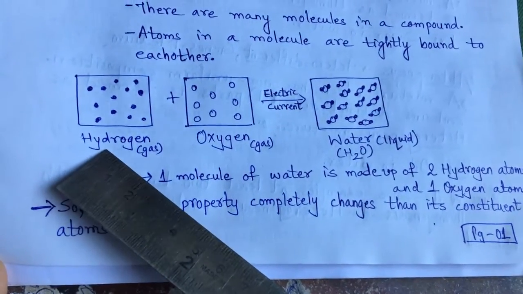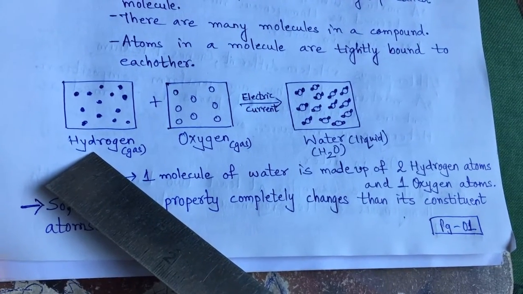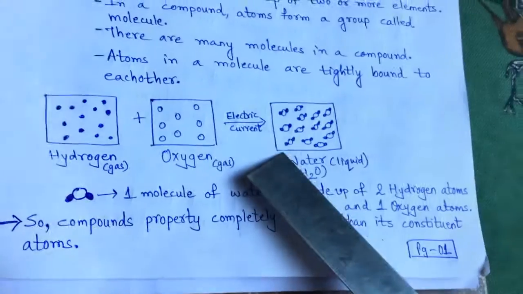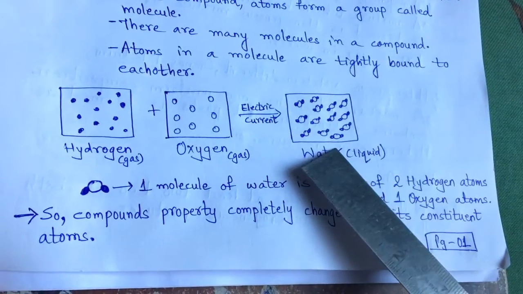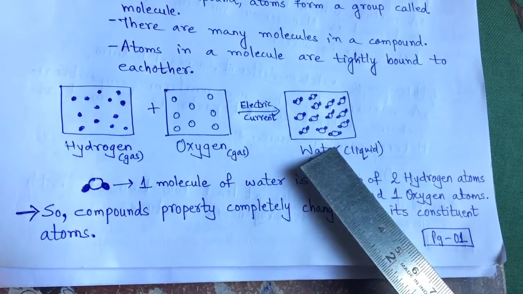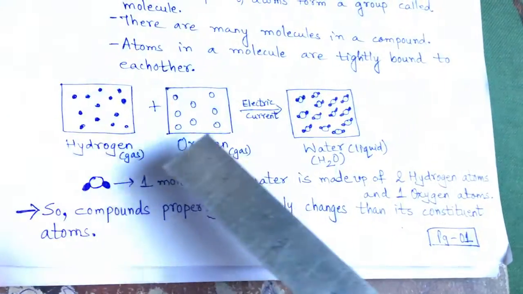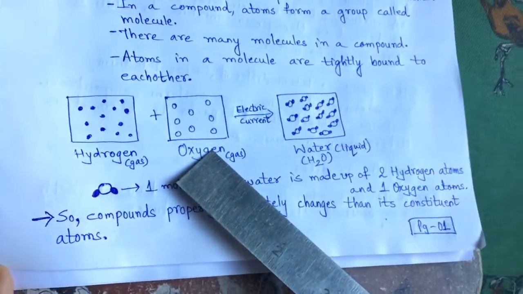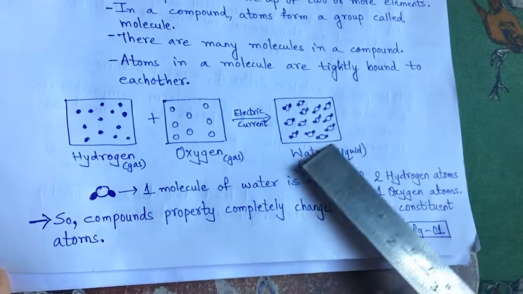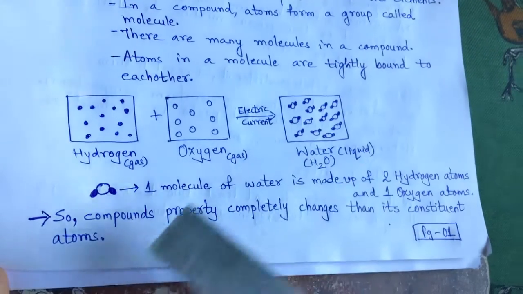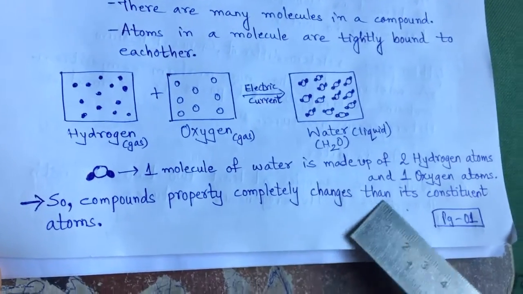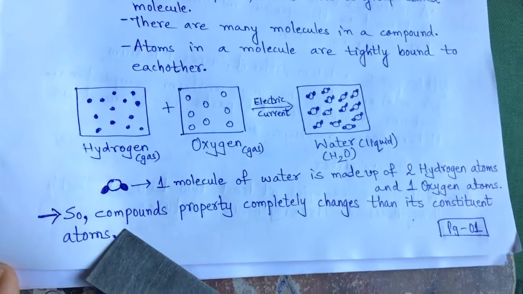Hydrogen also burns with a bright flame, but with a pop sound. But when the candle is brought into the liquid, it extinguishes. That means in a compound, when elements combine, their properties vanish and new properties take place. So a compound's properties completely change from those of its constituent atoms.